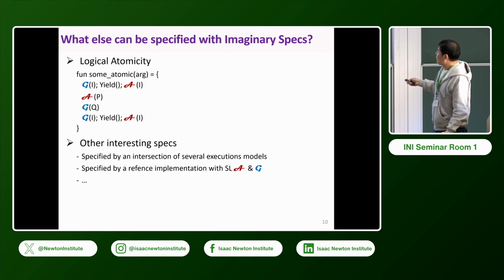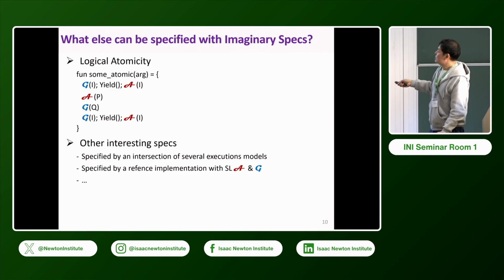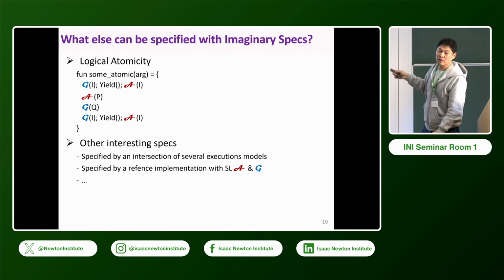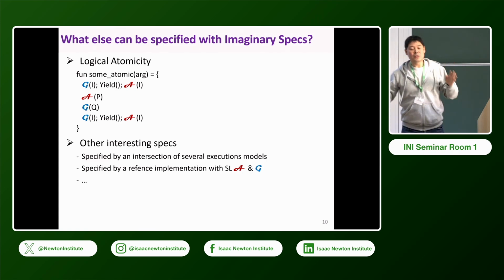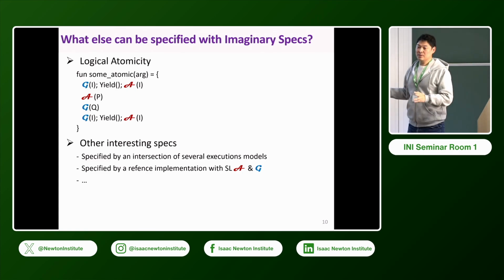But sometimes you need some assume and guarantee. It's not completely unconditional refinement. Some assume and guarantee, conditional refinement. That's why it's called conditional contextual refinement, CCR.